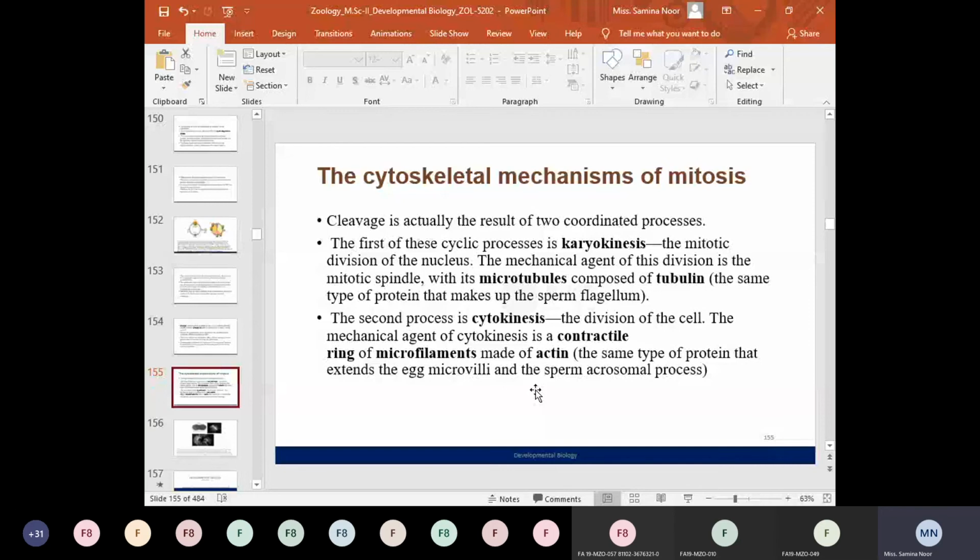So in cytokinesis, the mechanical agents are actin proteins, or microfilaments. Both microtubules and microfilaments form part of the cell cytoskeleton.